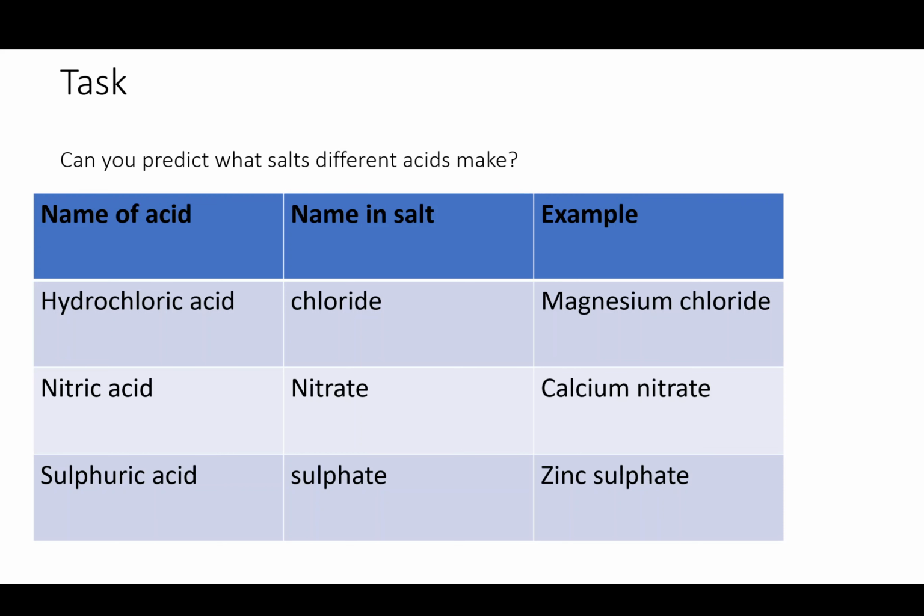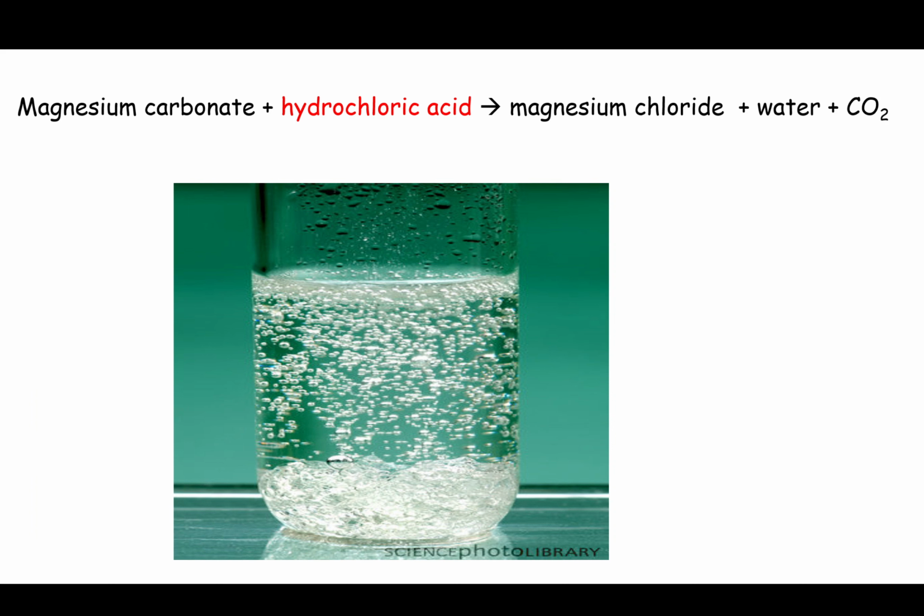But if it's insoluble, like copper oxide, it won't dissolve, okay, but it will still react with an acid to form a salt. You can also react metal carbonates, like copper carbonate or lead carbonate or any metal carbonate with an acid to form a salt. So when you react a carbonate with an acid, you also produce carbon dioxide.